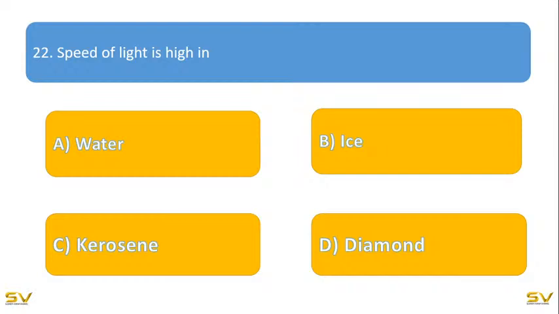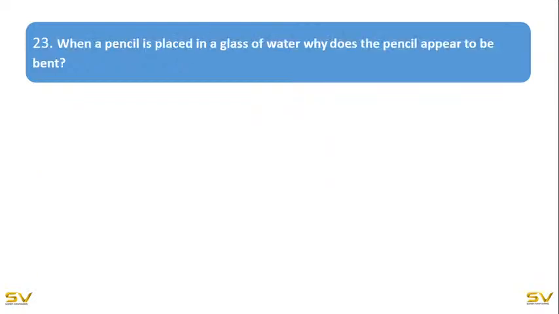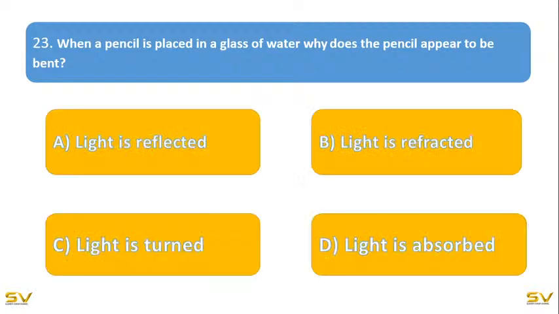Now coming to the next question. When a pencil is placed in a glass of water, why does the pencil appear to be bent?